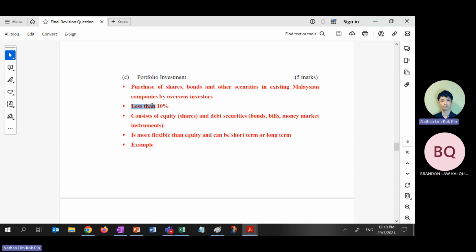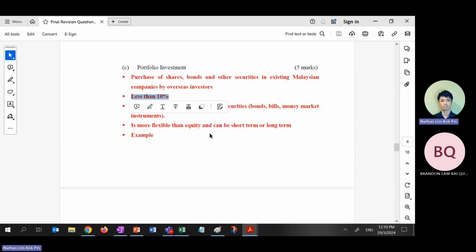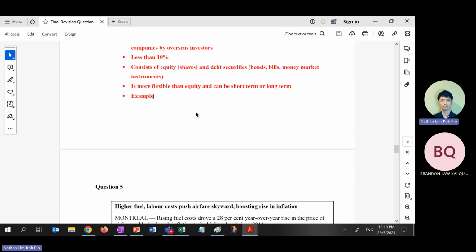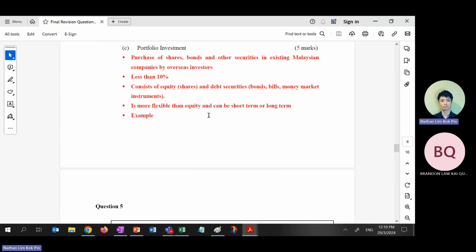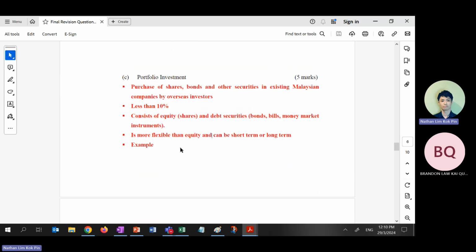Portfolio investment: the main thing is less than 10%. They can purchase shares, bonds, and so on. A lot of you miss the keyword of less than 10%. I want to see less than 10% in the portfolio if this one were to come out, right? It consists of all these different things I already covered just now. The pros and cons: portfolio is more flexible, but useless for economic growth. Direct is less flexible, right?